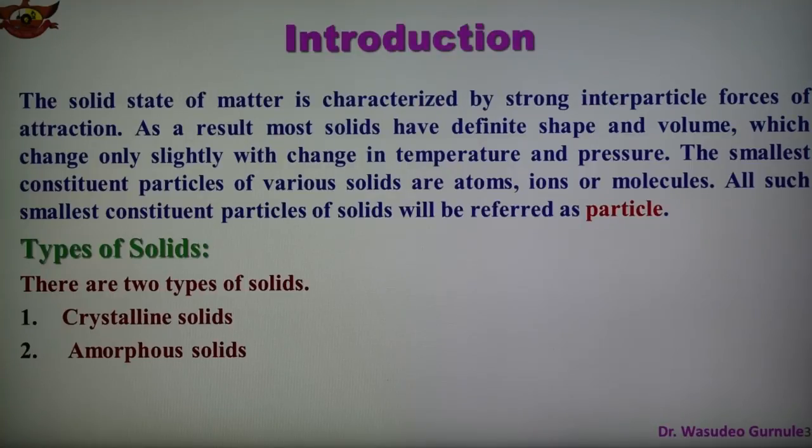For example, sodium chloride has a very high melting point, that is 1077 Kelvin, because of strong interparticle forces, that is ionic bonding. On the other side, hydrogen has a very low melting point because of very weak intermolecular forces, that is van der Waals forces.